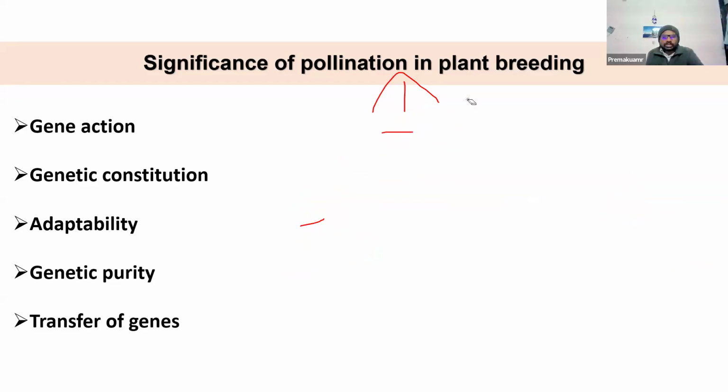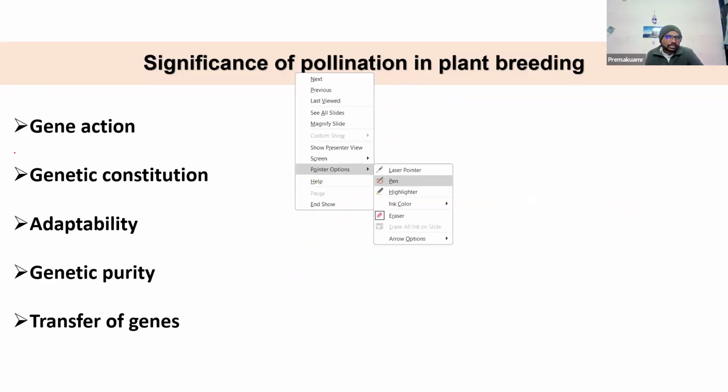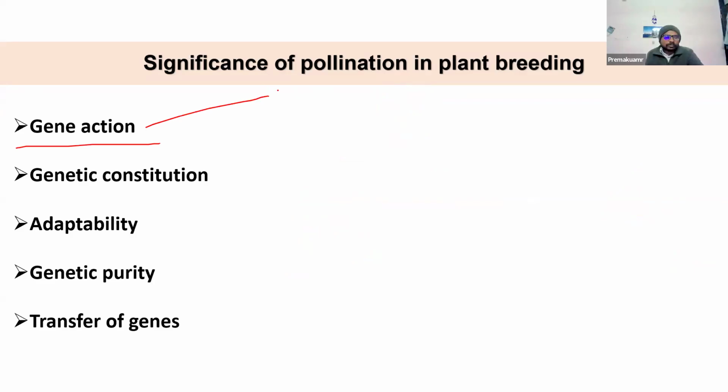And to determine the gene action, we use different mating designs to estimate it. If it is self-pollinated crops, there is always a predominance of additive gene action. If it is cross-pollinated, normally there is predominance of dominant gene action, that you should remember. How genetic constitution is decided by pollination, we have discussed a number of times. We will discuss in the next slide. What is the genetic constitution of the particular individual? Can anybody tell?